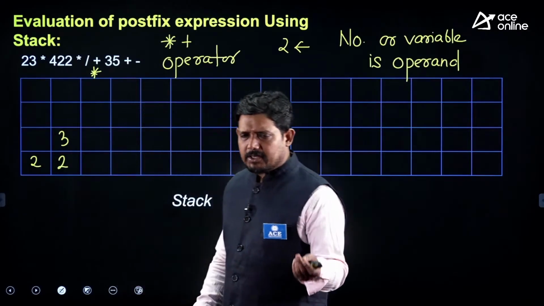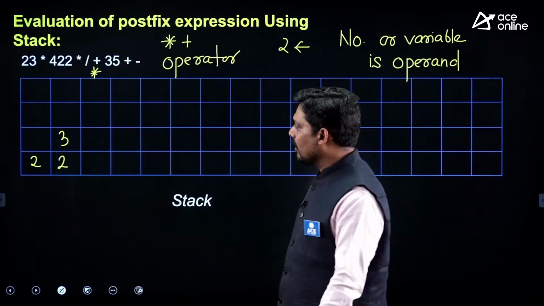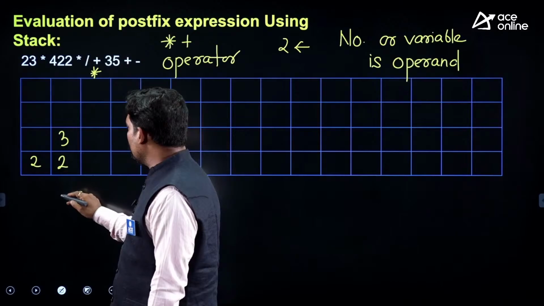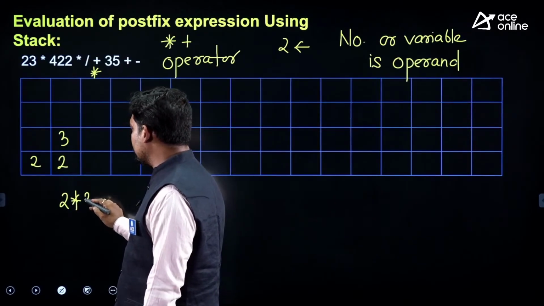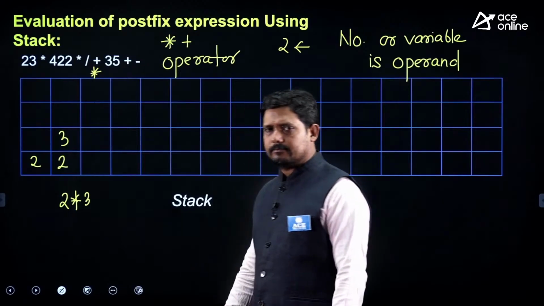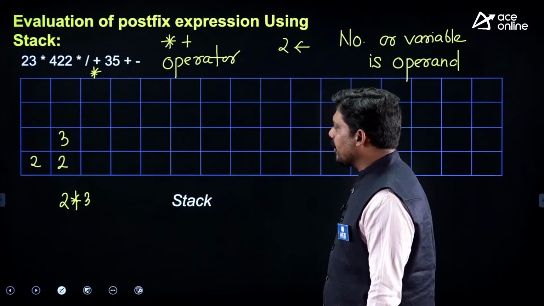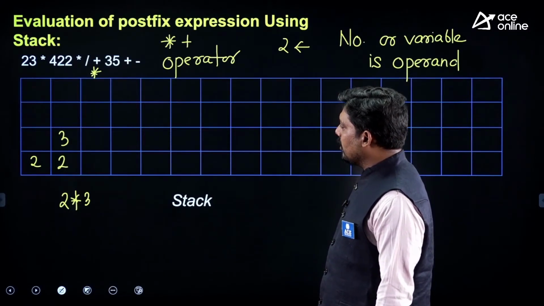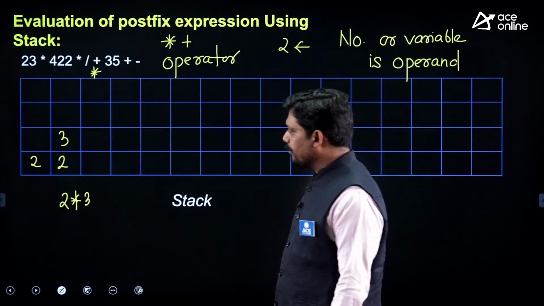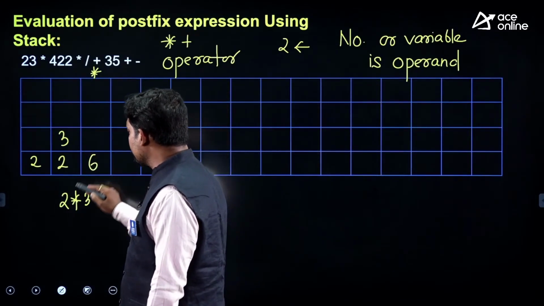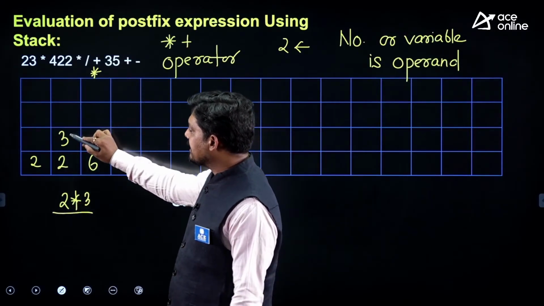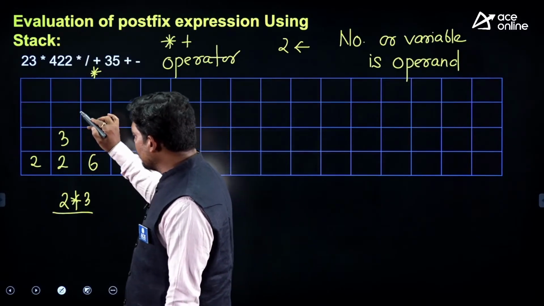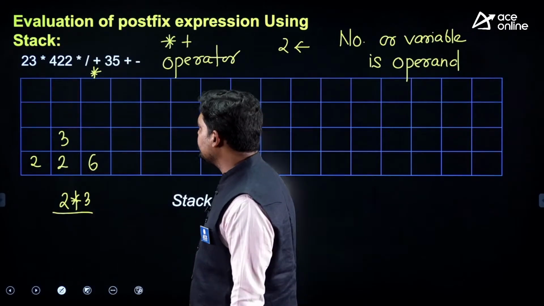When multiplication comes, we pop 2 operands, and the expression becomes 2 multiplied by 3. Here 2 multiplied by 3 or 3 multiplied by 2 is the same, but for division it will not be the same. And for minus also it won't be the same. So the expression will become 6. The top is operand number 2 and top minus 1 is operand number 1.